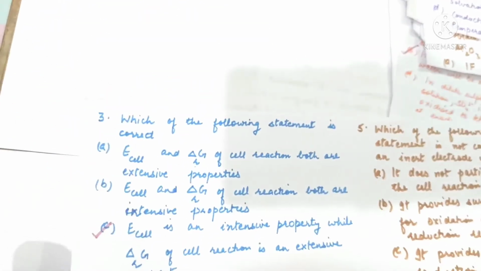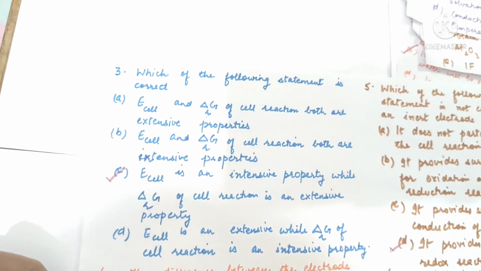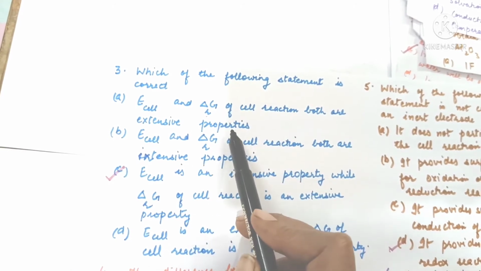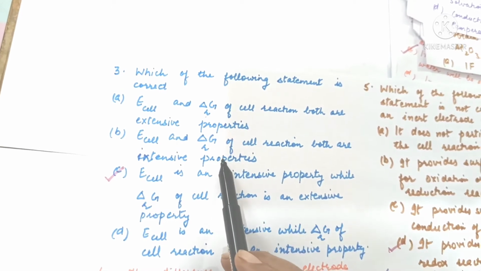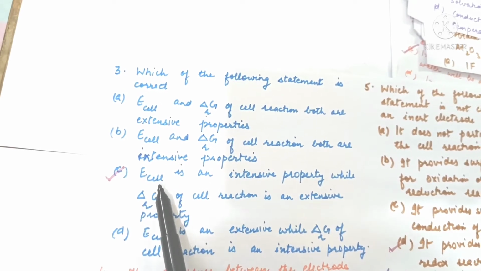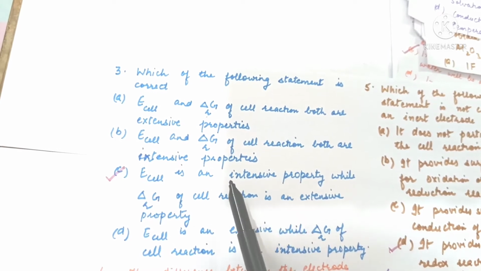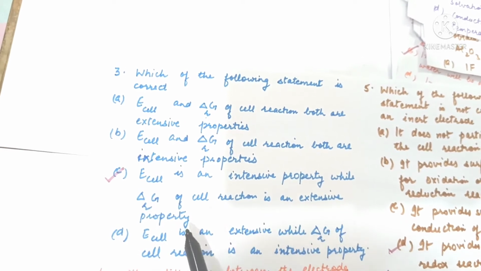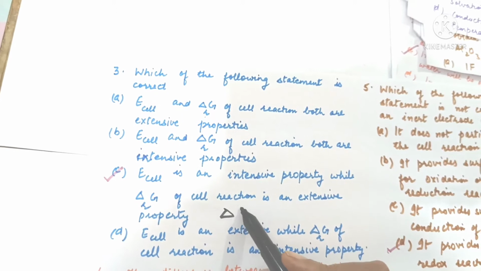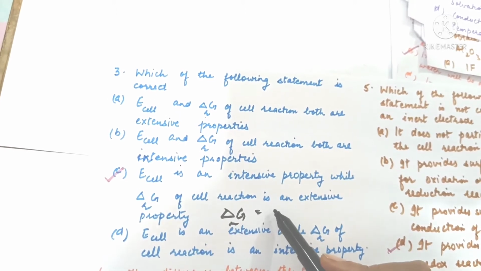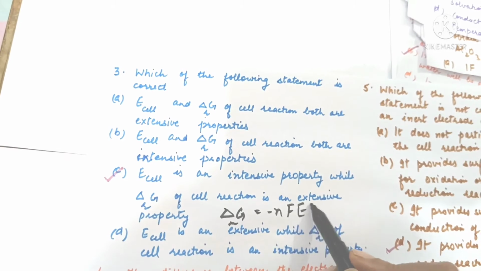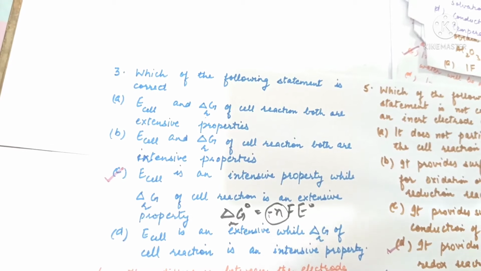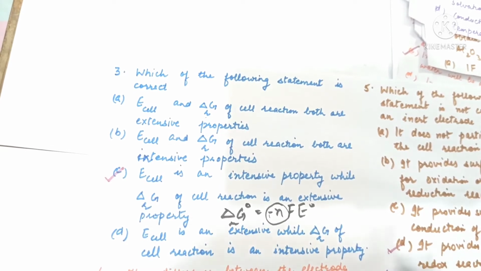Which of the following statements is correct? E cell and free energy change of reaction, both are extensive properties? No. Both are intensive properties? No. E cell is an intensive property because it does not depend upon number of particles or mass, while free energy change is an extensive property because it depends upon number of particles. Delta G is equal to minus N F E naught, where this N is number of particles. So this is the correct option.